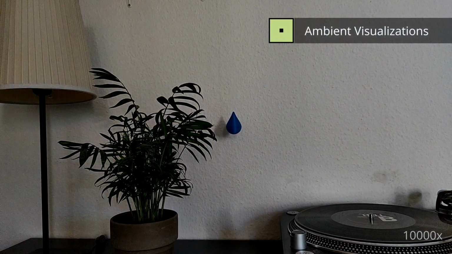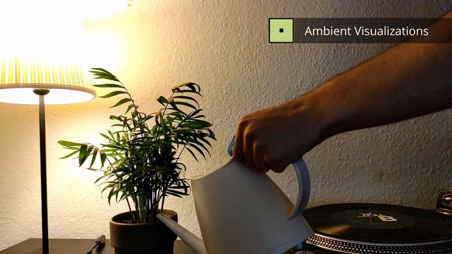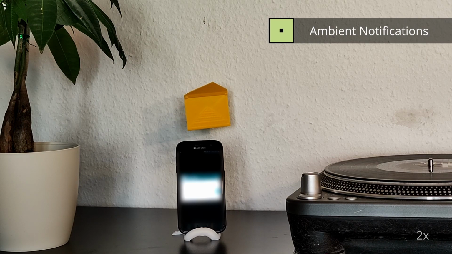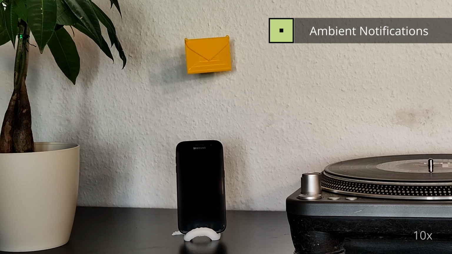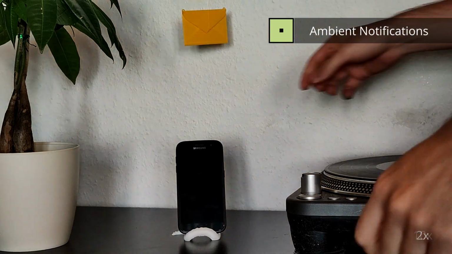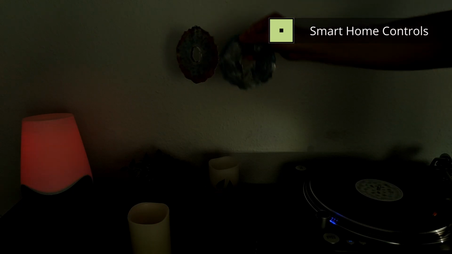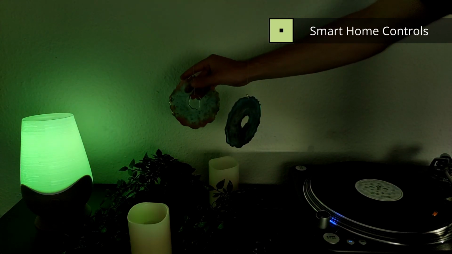We developed a set of representative use cases for each of our 3 physical setups. In a private context, individual elements are used as ambient visualizations, like this raindrop conveying the water level of a plant. The envelope is used for ambient notifications, as the lid is opened every time a new message is received, and its vertical position encodes the number of unread messages. Pendants serve as decorative controls in a smart home environment, for instance, to control hue and brightness of lights.